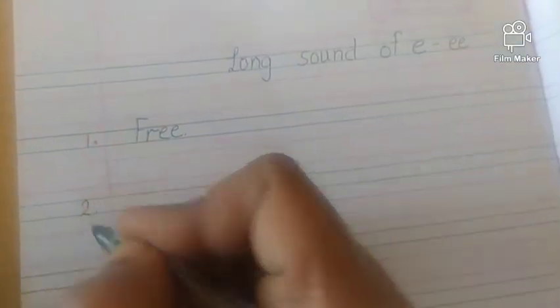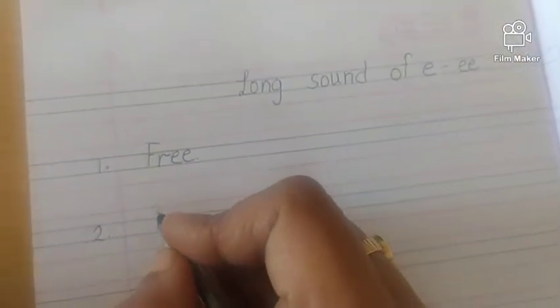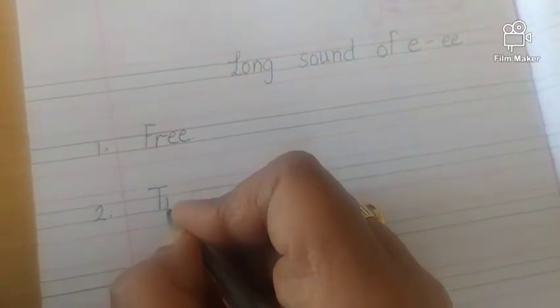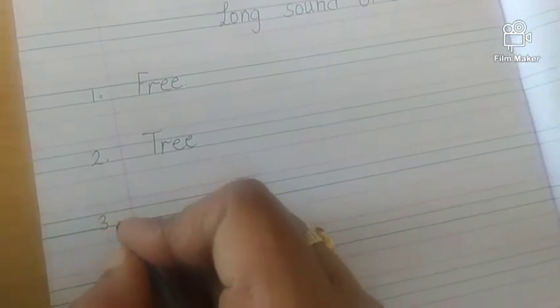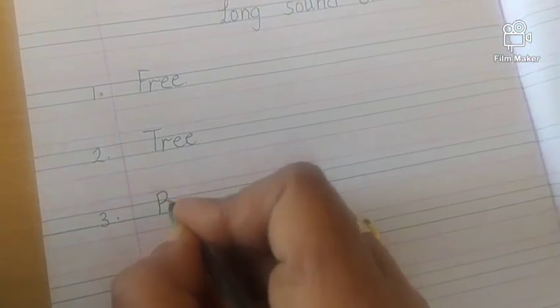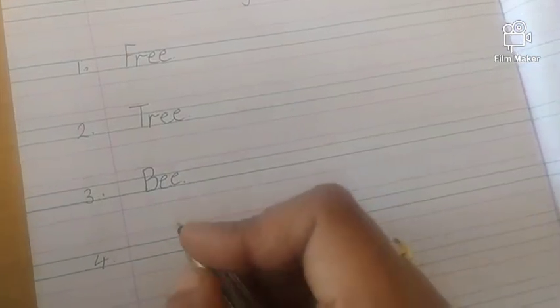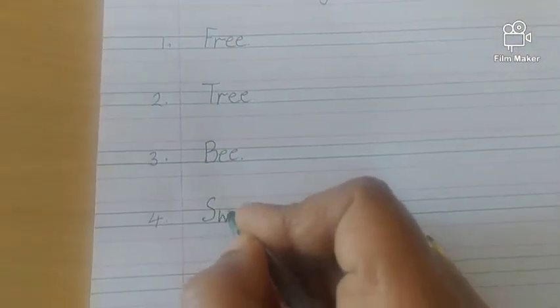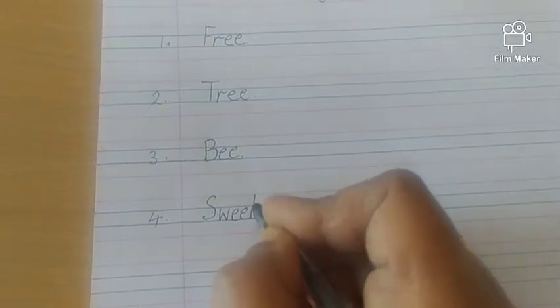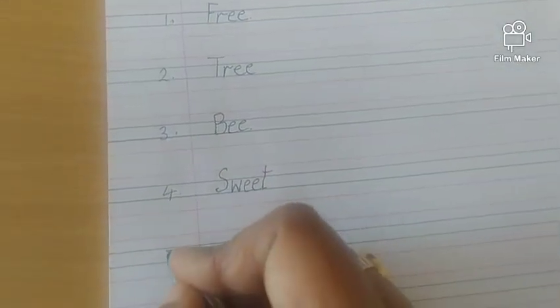Number 2. Okay. Tree. Free and tree, they are rhyming words. Bee. B, long sound of E. Okay, stretch the sound. B. Sweet. S-W, double E-T, sweet.